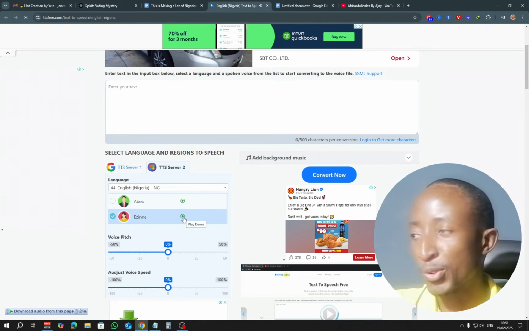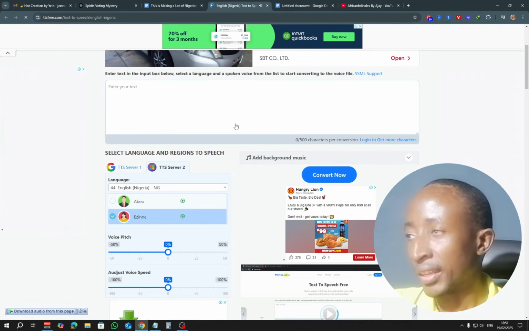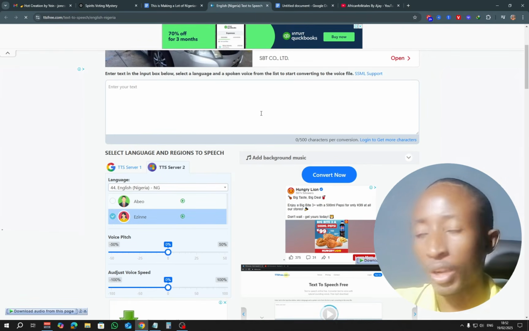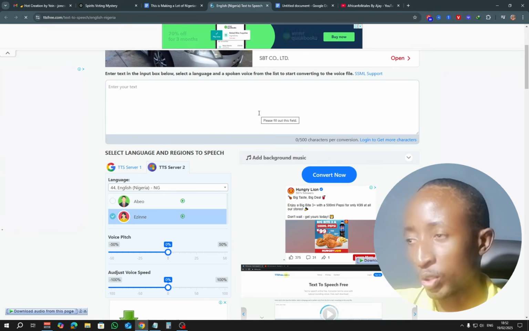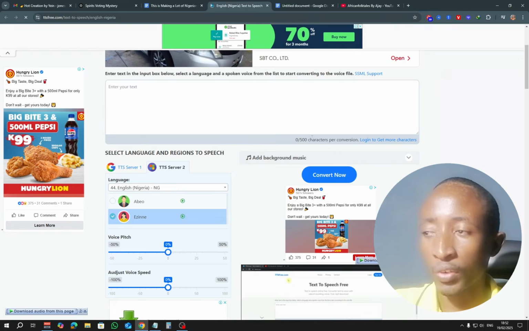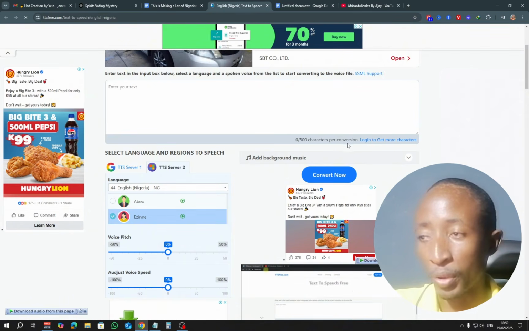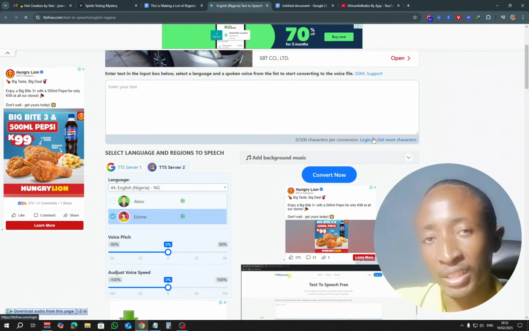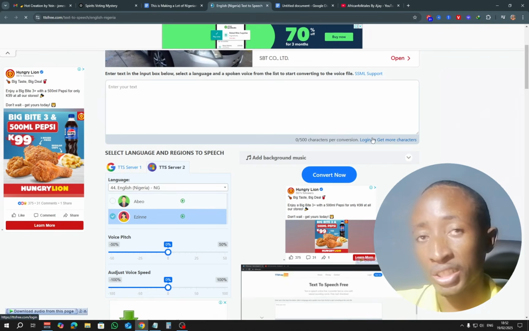So you can feel the accent is definitely Nigerian. So all you have to do, if you are, let's say, on the free version, of course, since we're using the free version, you can see we can only generate the voiceover 500 characters at a time or per conversion. Now, if you log in, you create an account, you can actually generate more characters at a time.